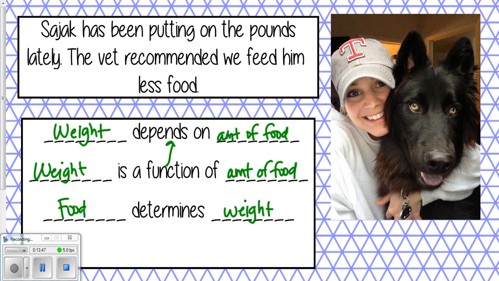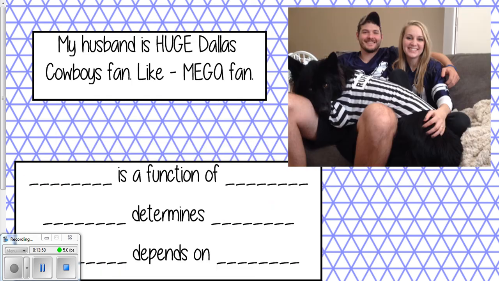Alrighty. So one more. My husband is a huge Dallas Cowboys fan, like mega fan. I mean, seriously, one of the biggest fans you'll find. So there's a picture of us on the couch with our Cowboys jerseys on and our dog with his little ref jersey. So thinking about my husband and his fandom, right? What is a function of what? This one's kind of vague, so I'll tell you what I was thinking here. I'm going to say his mood is a function of the score, okay? When Cowboys are winning, guess what his mood is? Super pumped, right? Cowboys are losing, his mood is super, super cranky, okay?